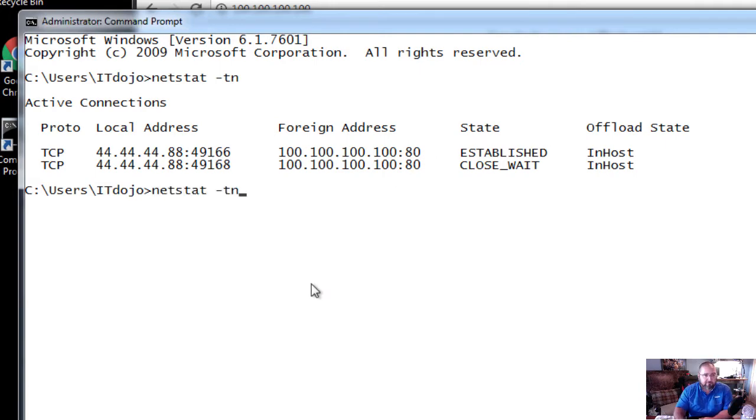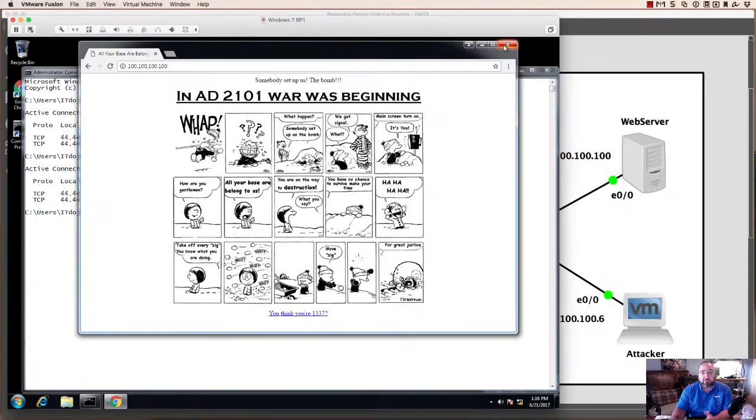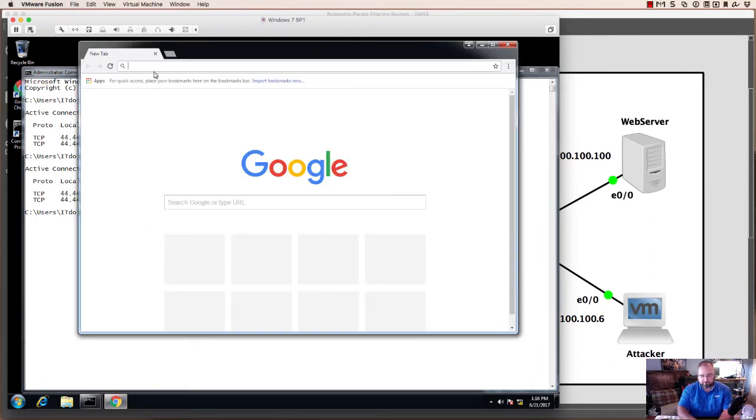Now, this connection has probably timed out by now. Nope, it's still there. It's in the process of timing out. But if I come back in and refresh my browser, or actually better still, I'll close my browser, and then we'll reopen the connection.